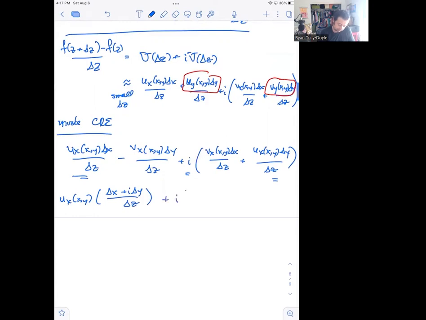Plus i times, well, what do we get for the second part? We have a vx(x,y), and we can even just put that there. Each of these terms now have matching differentials, which are vx, so I can factor that out. I get vx(x,y). And what's left over when I do that?